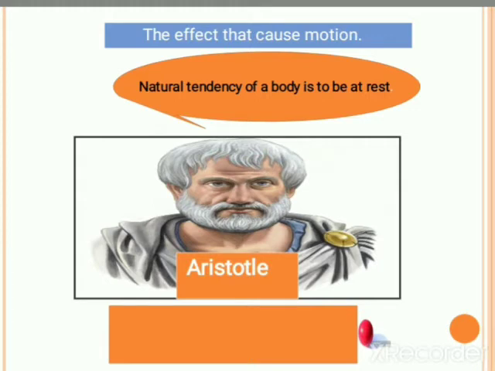So, let's have a quick look at the history of where the term motion comes from. A famous scientist, Aristotle, came with a very innovative idea. He said that the natural tendency of a body is to be in its state of rest. To demonstrate his statement, he would roll a ball on the ground and found the ball's tendency is to come to rest after moving some distance and not move forever. This is because rest is a natural state of an object.